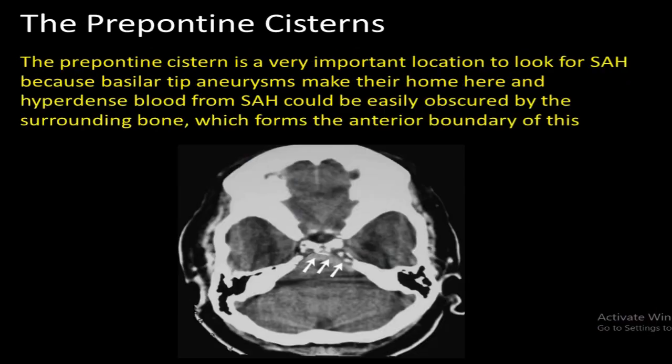Also, the prepontine cistern. The prepontine cistern is a very important location to look for subarachnoid hemorrhage because basilar tip aneurysms make their home here, and hyperdense blood from subarachnoid hemorrhage could be easily obscured by the surrounding bone, which forms the anterior boundary of this cistern.